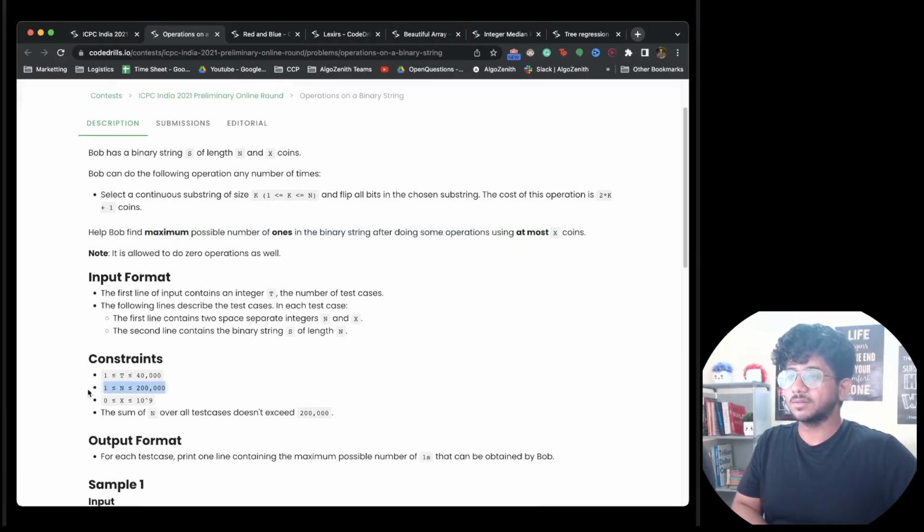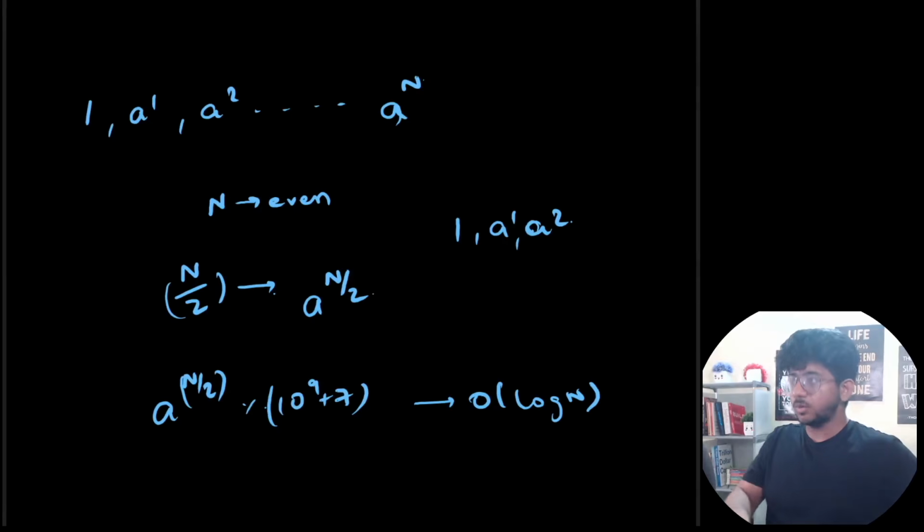The constraints are pretty big. We are given strings of length up to 10 to the power 5, and since the sum is up to that much, we could ideally try to solve this in O(n) or O(n log n) complexity. And x is given too large, but I don't think we're going to need that much anytime soon. So let's see what is the maximum that might be required.